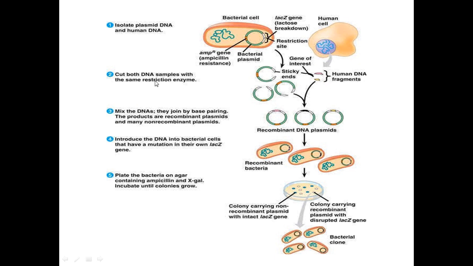The second one is the use of restriction enzymes. We can call restriction enzymes molecular scissors. Here a circular DNA is there, and we have to insert our human DNA into the circular plasmid. How is it possible? It is possible with the help of restriction enzymes. It is a molecular scissor; the meaning of scissor is that it will cut the sequences. Likewise here it will cut the circular form so that a gap is produced. Inside that gap our desired DNA will be inserted so that an artificially prepared vector will be formed. So the second step is using restriction enzymes.